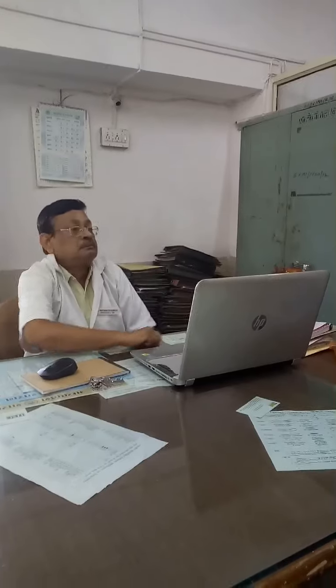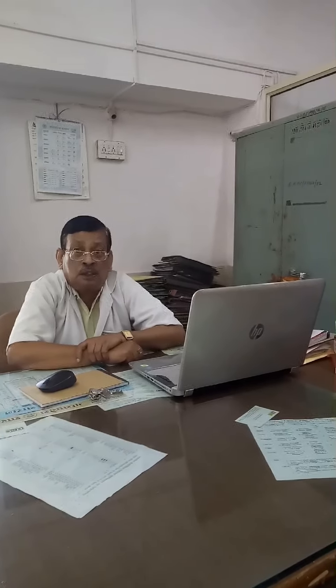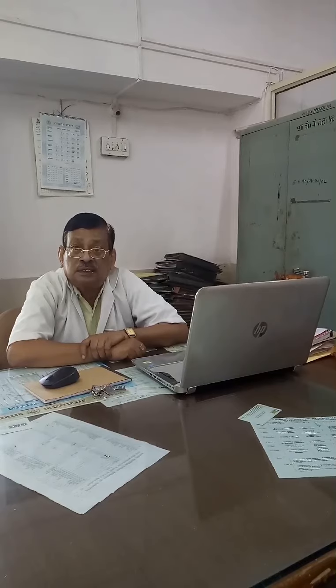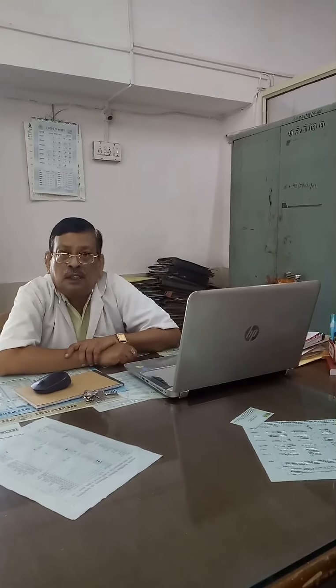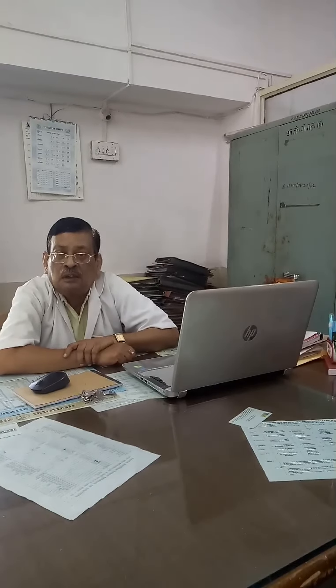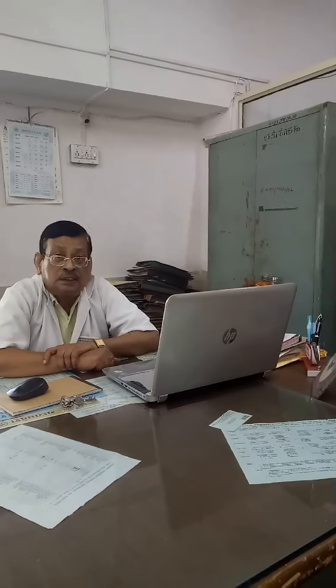Function. It is very essential for the metabolism of all the cells in the human body. Remember it. It acts as a cofactor in DNA synthesis. You know the DNA is present in the nucleus. If the nucleus does not live, the person cannot live. So, it acts as a cofactor in the DNA synthesis.